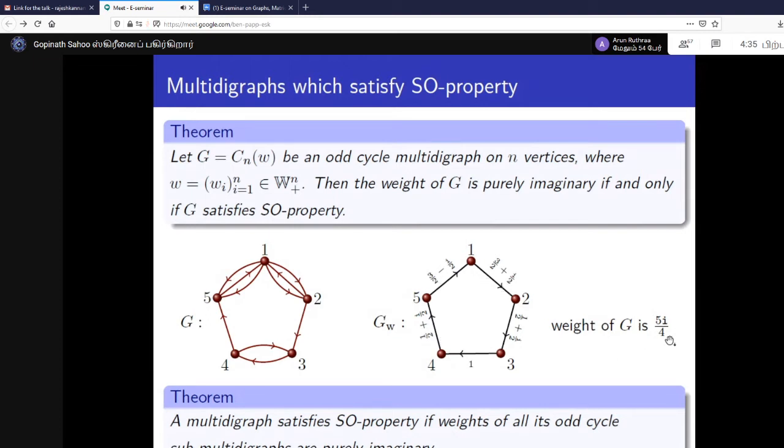If it comes out to be purely imaginary, then this non-bipartite multi-digraph satisfies this SO property. A multi-digraph satisfies this SO property if the weights of all its odd cycles are purely imaginary.